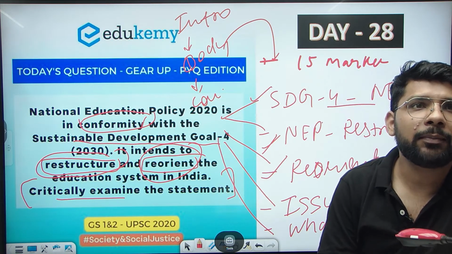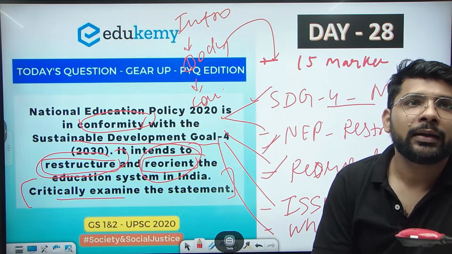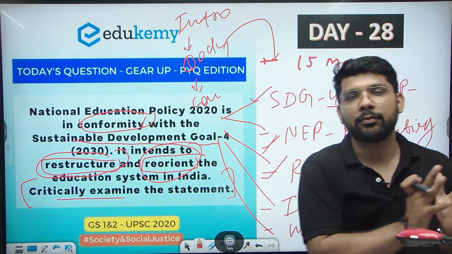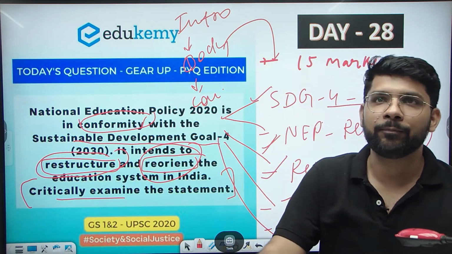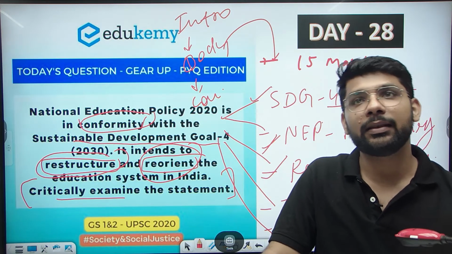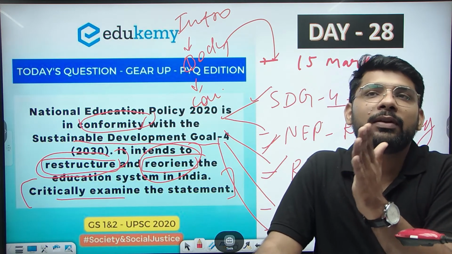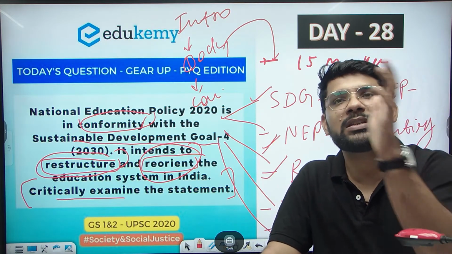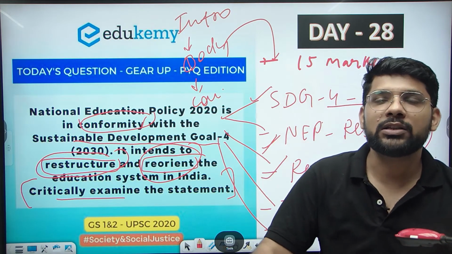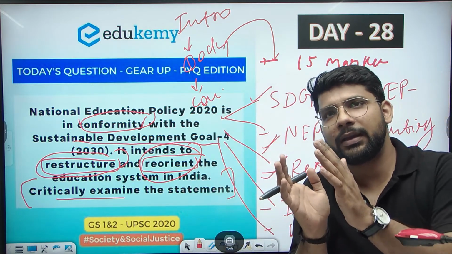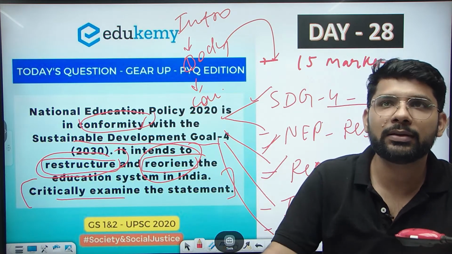Critically examine के broad pictures क्या होगा? In critically examine, we will write the positive side of the new education policy, how it is different from the old education policy, and on the negative side, we will write about how this policy is not effective or is missing something, like it's missing multiple languages and it's diverging from the English language.